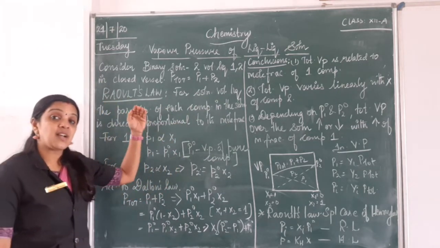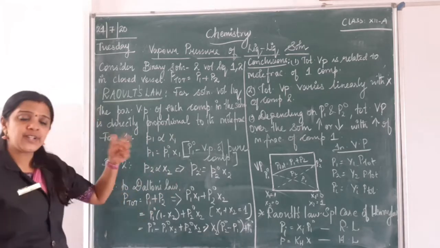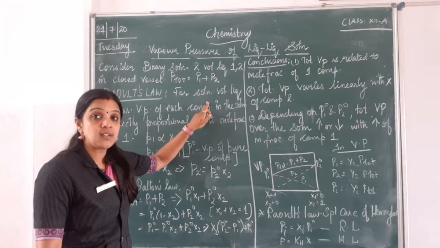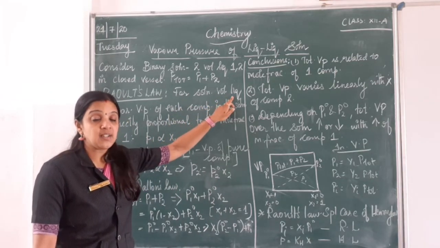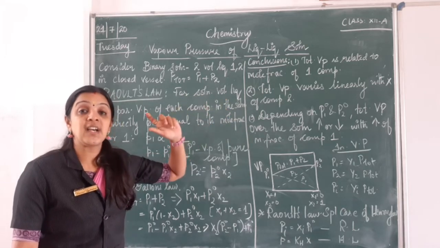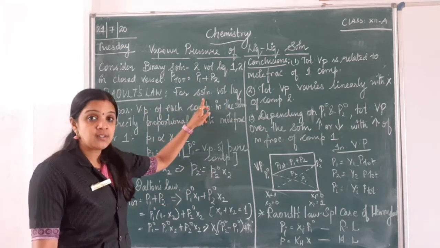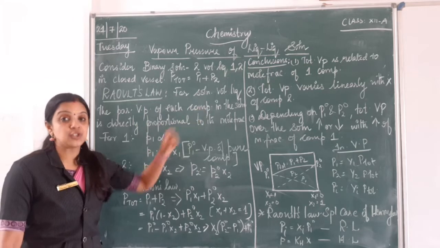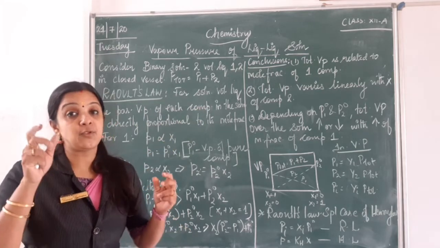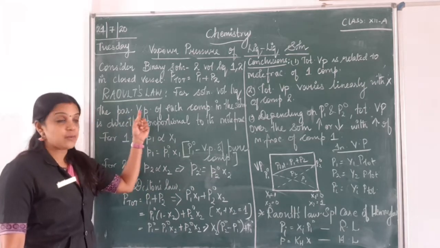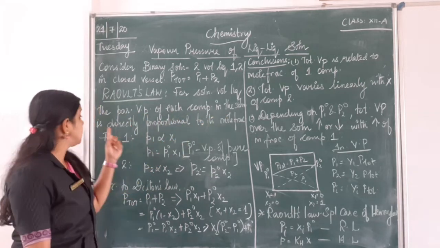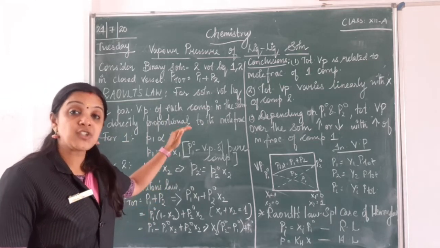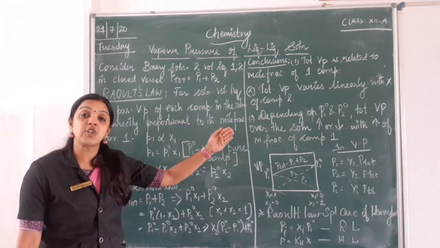Now what happens once after this is being studied? There was a French chemist, Raoult, and what he said is, for solution of volatile liquids, I repeat, where the condition is the liquids are volatile in nature. For solution where the liquids are volatile, the partial vapor pressure of each component in the solution, if I have two components, I have two partial pressures. So the partial vapor pressure of each component in the solution is directly proportional to its mole fraction, which means the partial pressure is directly proportional to the mole fraction of the component.